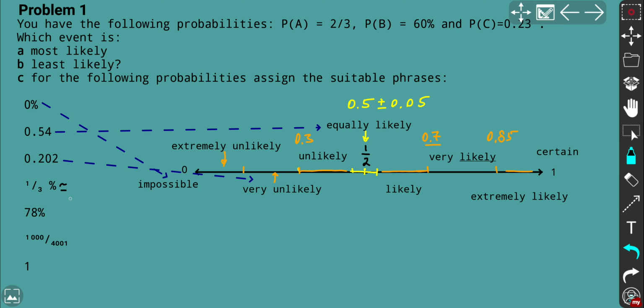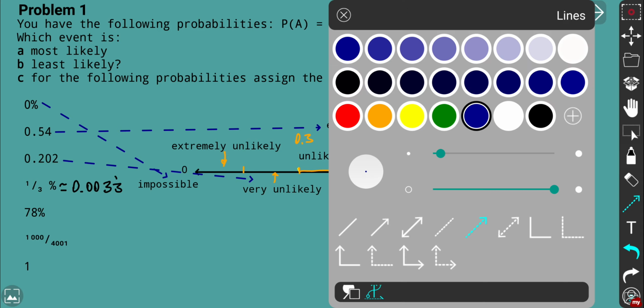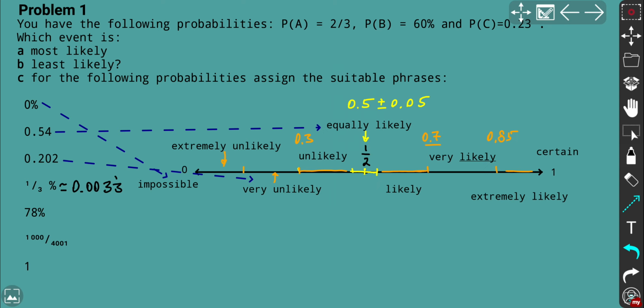1/300 in this case, because we need to divide by 100% as well. So we've got 1/300, and we've got a very small number, 0.003 recurring. Okay, so that means it's really extremely unlikely. So that's why we're going to use that color and say that this is actually extremely unlikely.